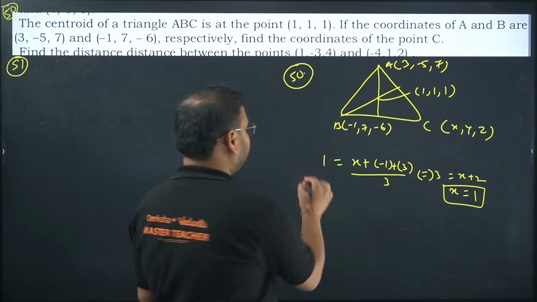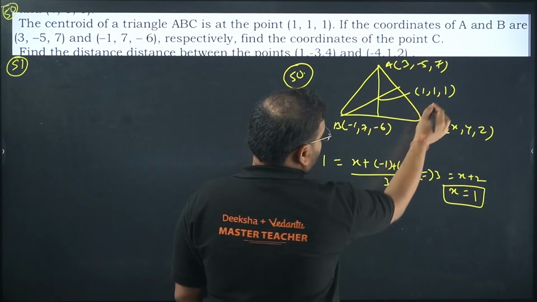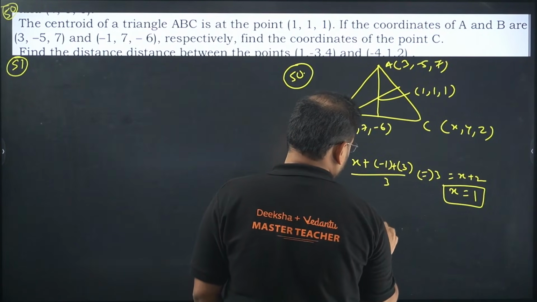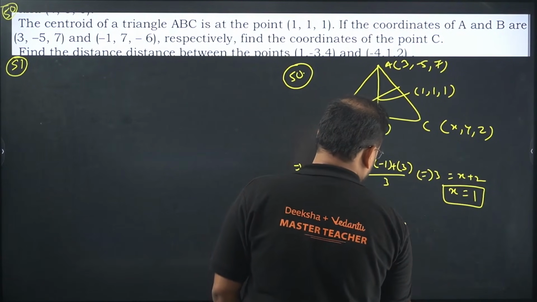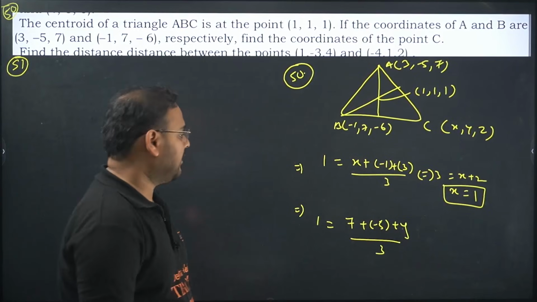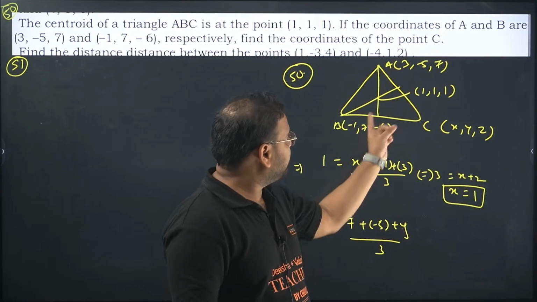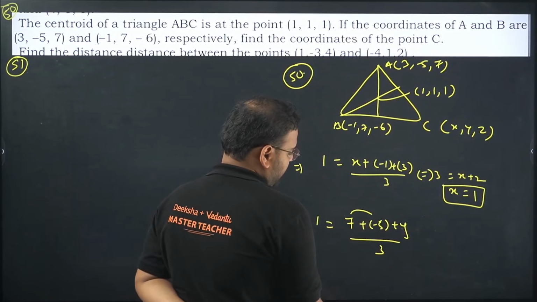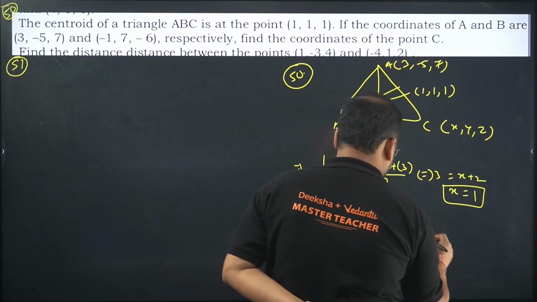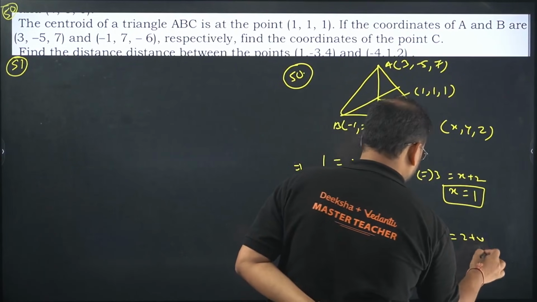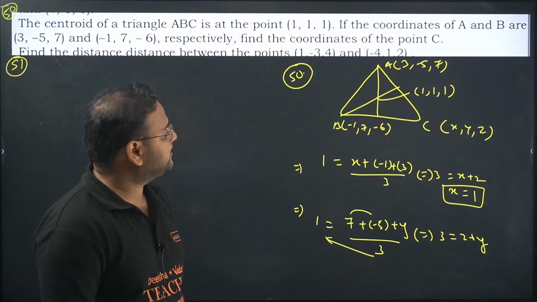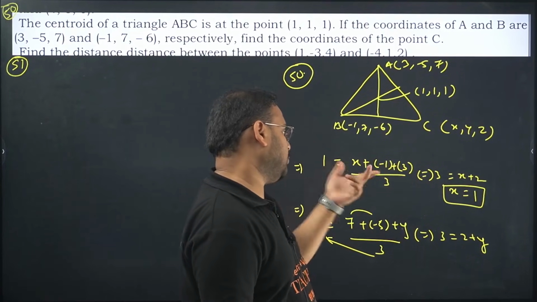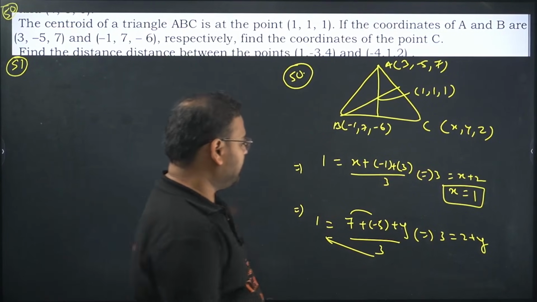Same way we'll find the y coordinate also. So y is also 1 over here. Check, 1 equals the sum of all the y coordinates, so we get (7 minus 5 plus y) divided by 3, correct? Now check this out, 7 minus 5 plus y divided by 3. So this is going to be 2 plus y. Move 3 to this side. So I get 3 equals 2 plus y, am I right? 2 plus y, minus 1 plus 3 is 2 only, correct? x has to be 1. Here we get again the y value has to be 1 only.